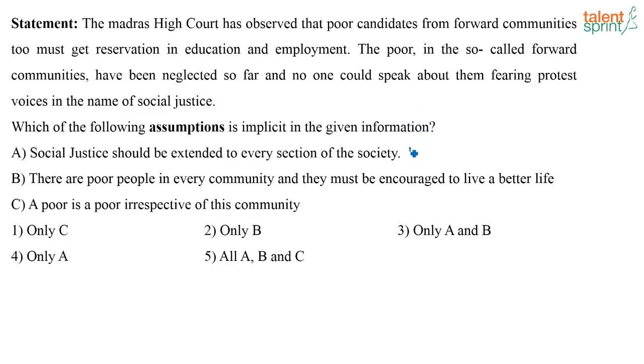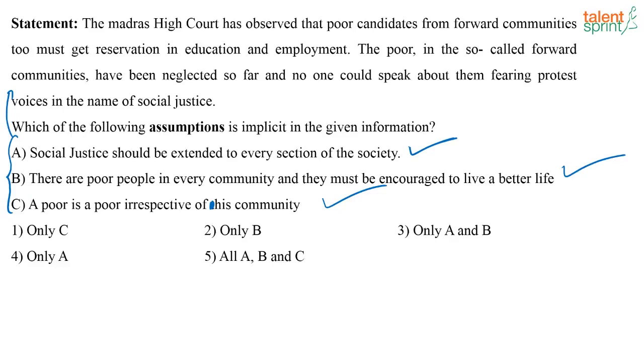Yes, this is definitely one of the assumptions which is implicit, which is why this statement is being made. Correct? Social justice should be extended to every section of the society. Next one, there are poor people in every community and they must be encouraged to live a better life. Definitely, this also is implicit. A poor is a poor irrespective of his community. This is also true. So all these three assumptions are implicit, and it is based on this only that the statement would have been made. Correct?